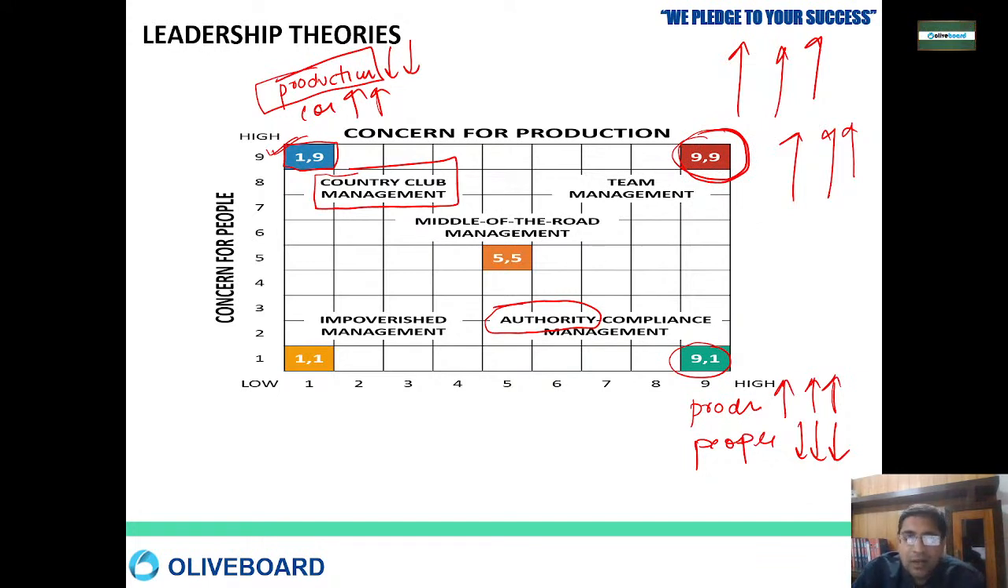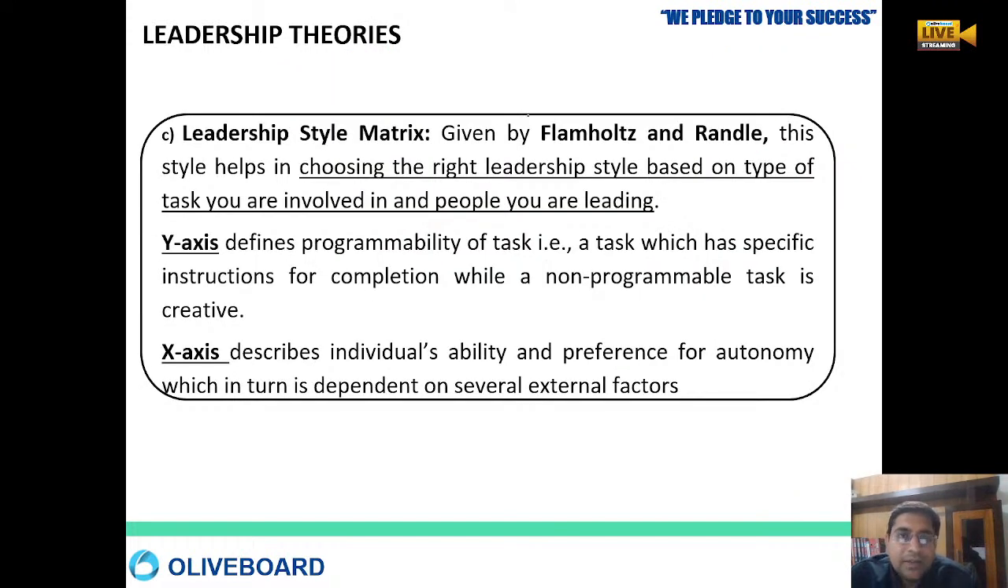Okay, and of all the four, the middle one is 5,5. Here it is the middle of the road management. Concern for production is okay, concern for the people is also okay. So based on which company, which organization you are in, what type of people are there, what is the role of production over there, and how you have to treat the people, based on that you can have different styles of leadership.